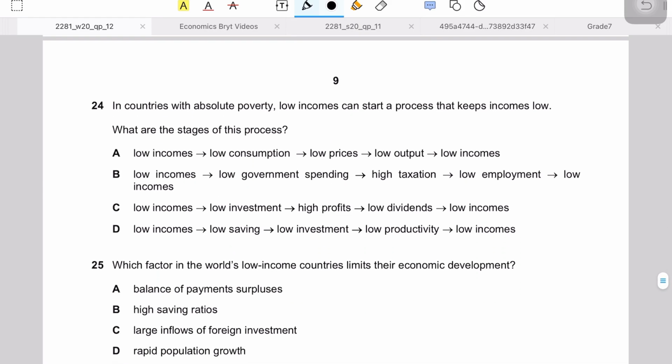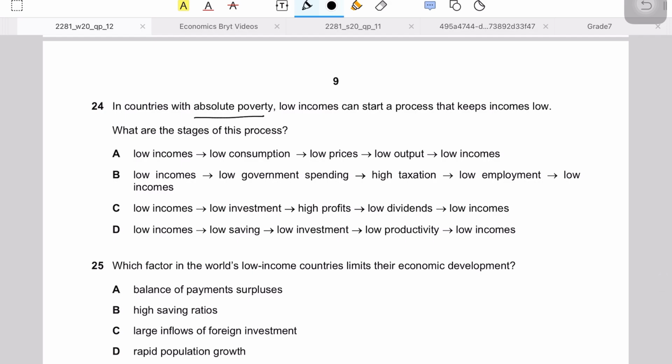Question number 24 says, in countries with absolute poverty, it means that the poverty is extreme poverty, people earning less than 1.5 to $2 a day, who cannot afford basic necessities. The other kind of poverty is relative poverty, which is a comparative analysis of poverty, like some people are poor, some people are rich. So you're comparing that. Even countries sometimes may not have absolute poverty, but they may still have relative poverty. And relative poverty all has to do with the distribution of incomes in a society.